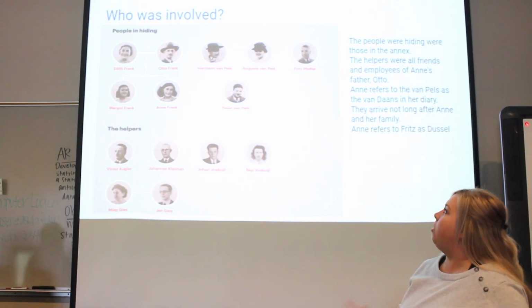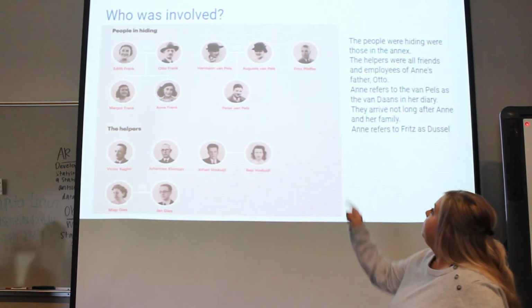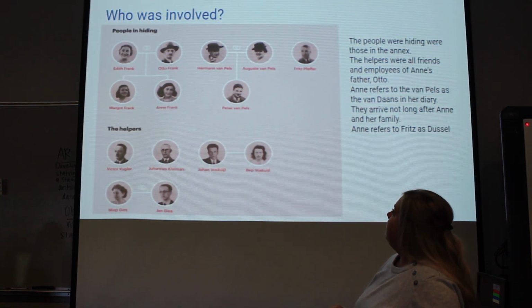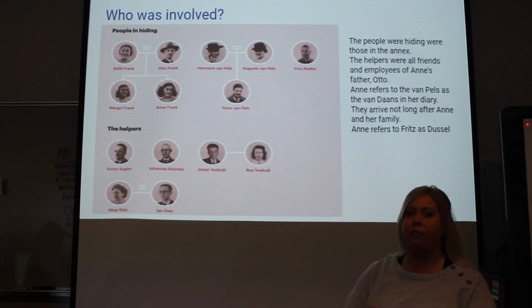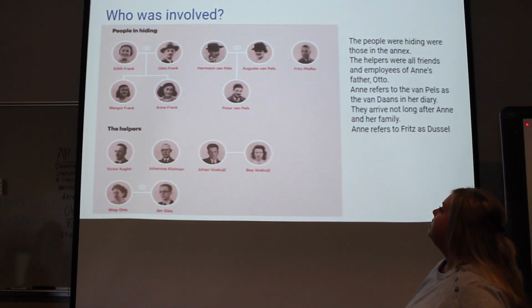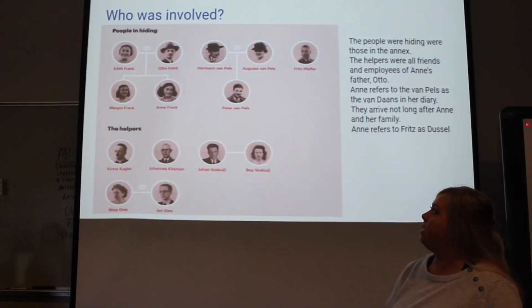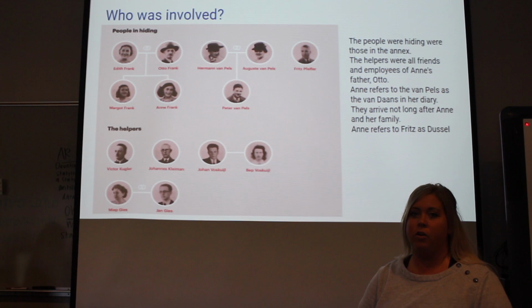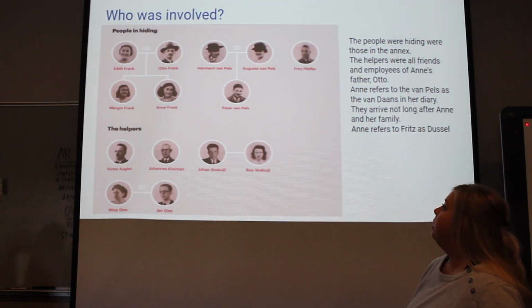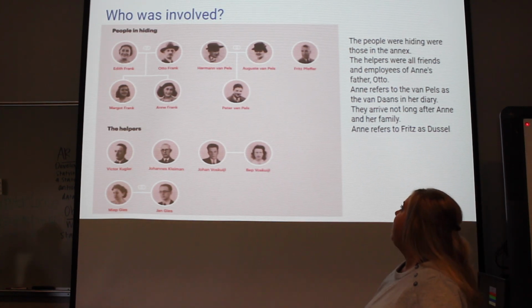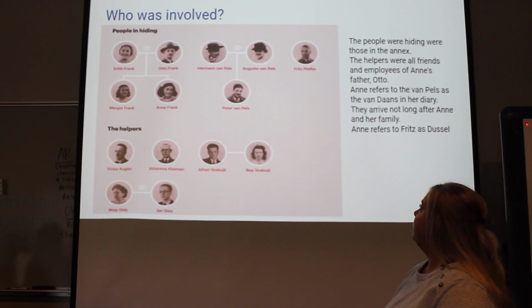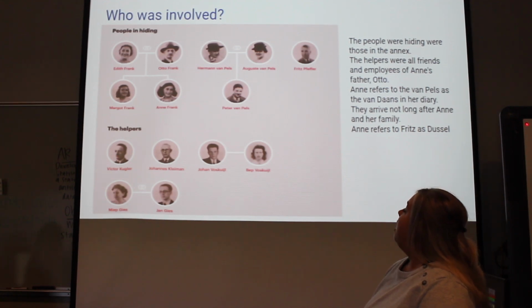So who all was involved in this? There were 8 people that were hiding. Okay, so earlier I said there was a family of 3. I messed that up. There was actually a family of 4, and then a family of 3, and then the dentist. So we have Edith and Otto Frank, Anne Frank's mother and father, and then her sister Margot. In the next family, it was the Van Pels. You had the mom, dad, and then the son Peter. And then we have the dentist that was in there as well, Fritz Pfeiffer.